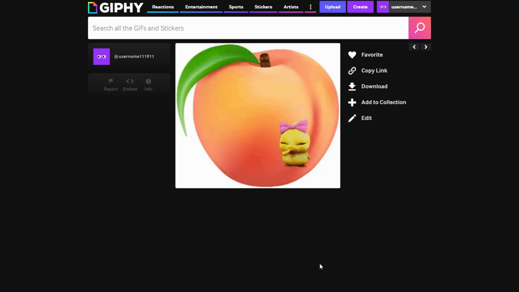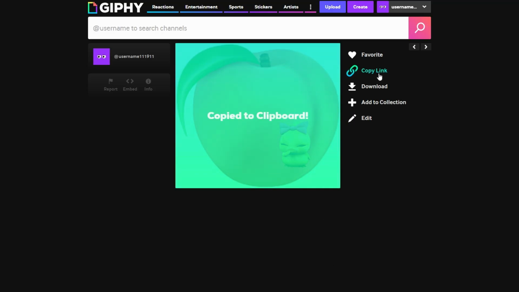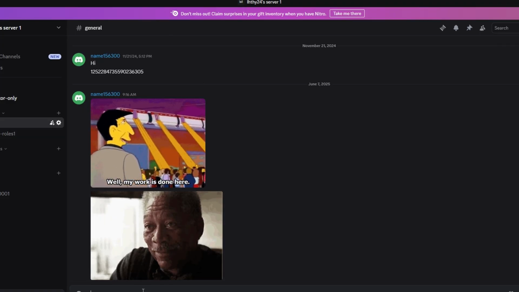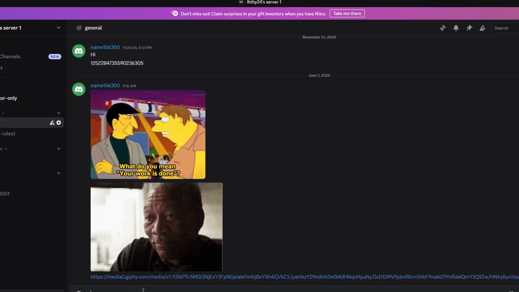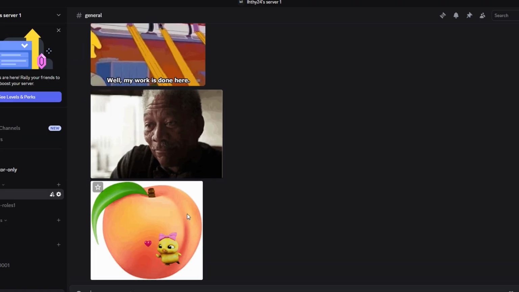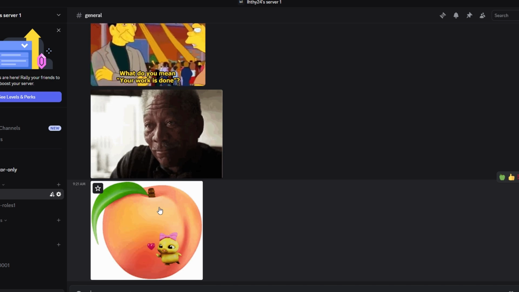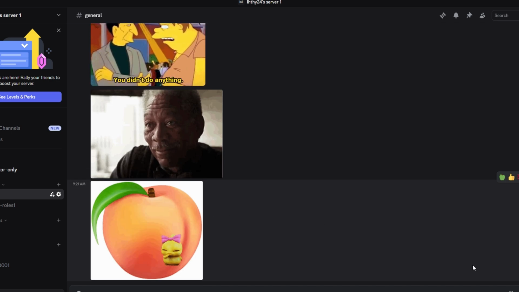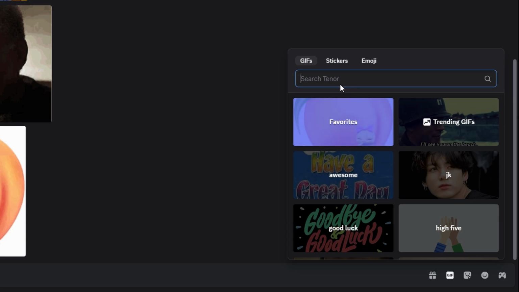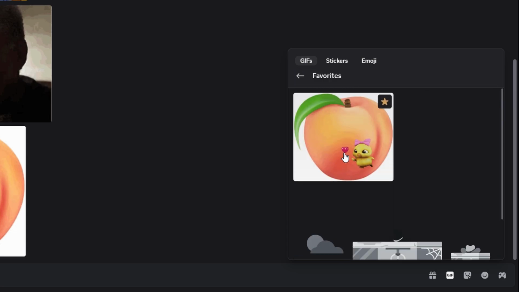Now head over to Discord, paste the link into a message, and it'll show up as an animated GIF automatically. One extra tip, after you send the GIF, you can add it to your Giphy favorites. Then in Discord, click the GIF icon, go to the Favorites tab, and you'll always have it handy to reuse.